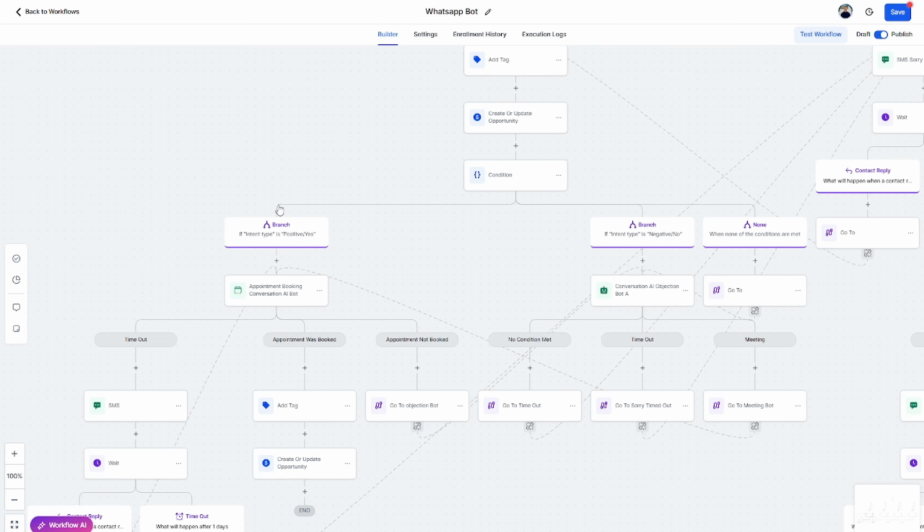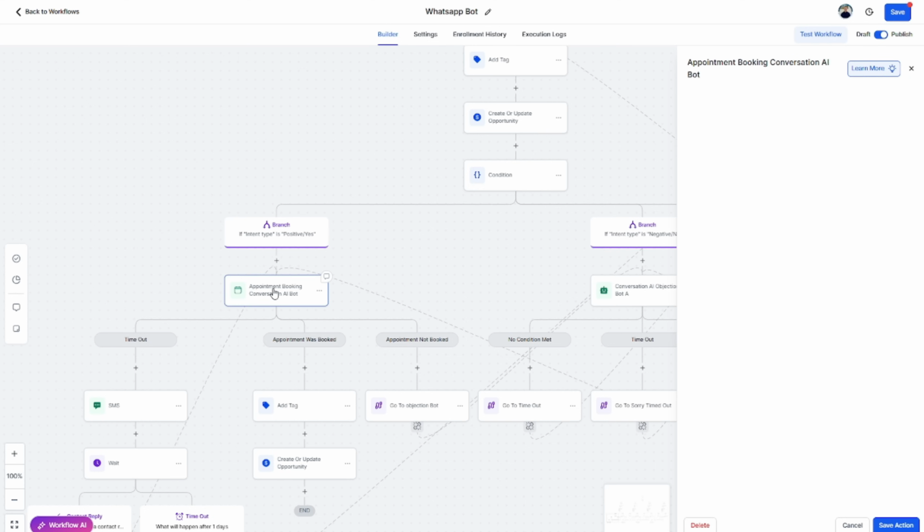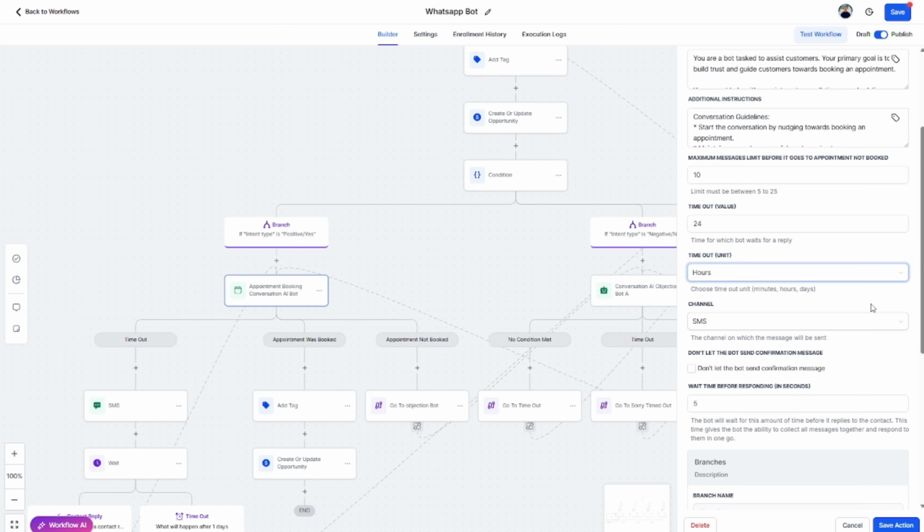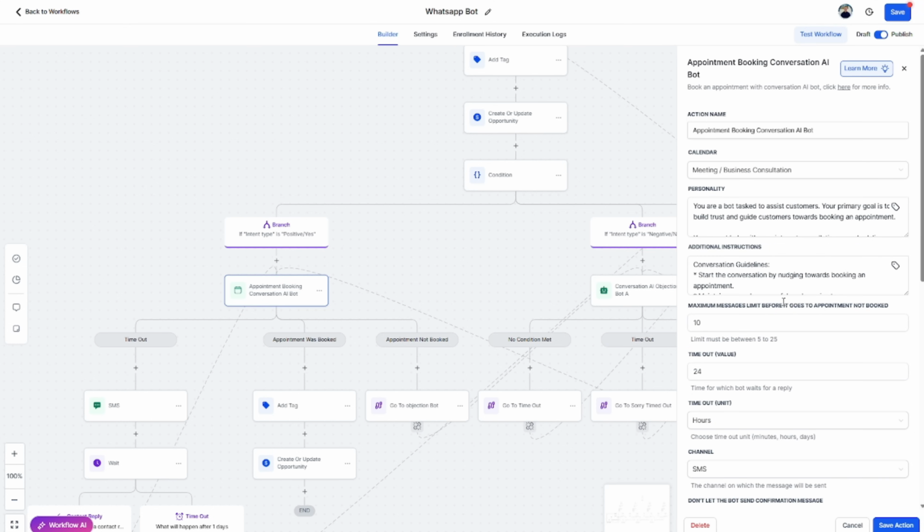So yes comes in here, and we're going to have our actual appointment booking conversational AI bot in High Level. This is just magic on magic on magic on magic. High Level makes it so easy to build a booking agent in here. Literally, it's just the AI appointment booking bot, and it's filled out already for you, ready to go. And in here, we're just booking our conversation into our actual calendar. You can just fill in the settings, the channel SMS, what are we going to do, where are we going to book in, what our calendar is in here, and it actually just books in the conversation as natural language.